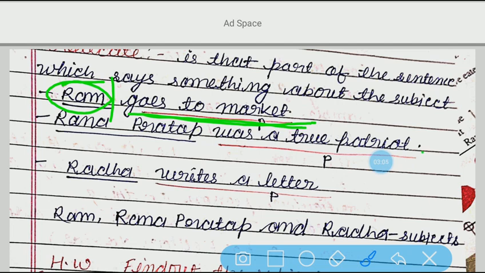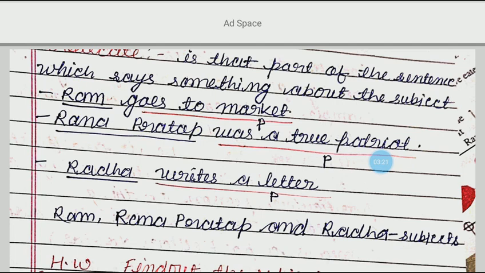Similarly here, Rana Pratap was a true patriot. So my dear, here Rana Pratap is what? Subject. And we are telling something, what, was a true patriot. So this part will be what? Predicate. So you can see here, in short, I have written for subject S and for the predicate I have written P, but you have to write in full form in your copy.